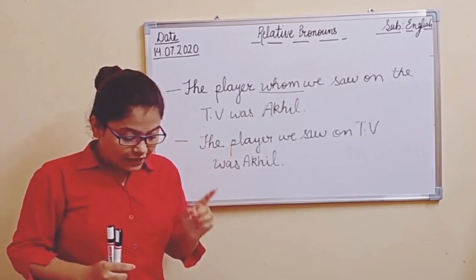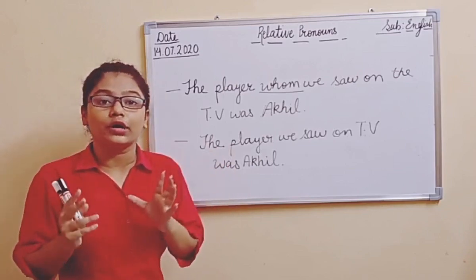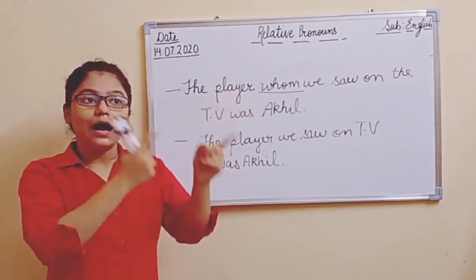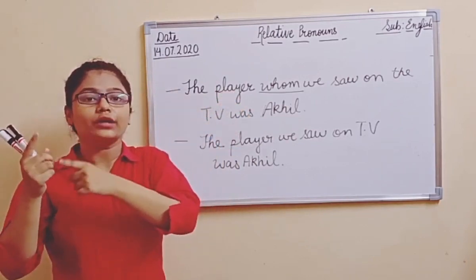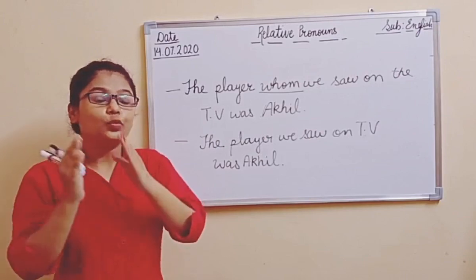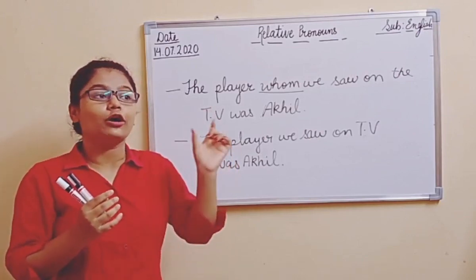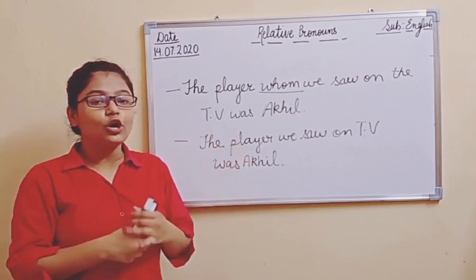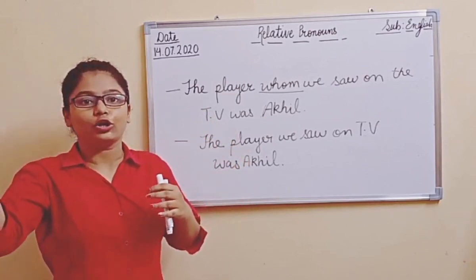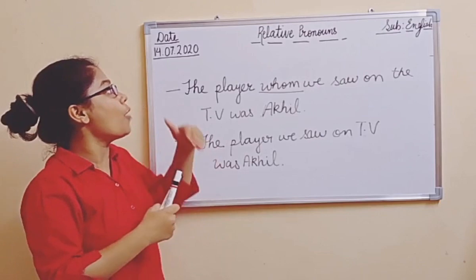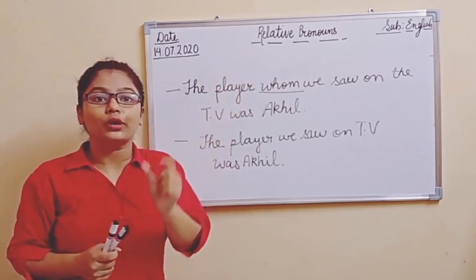The cup that Viru bought is broken. What is the sentence? The cup that Viru brought is broken, right? So we are here talking about the cup, the object of the verb. So instead of using that, we can omit that also. At that time, we are omitting the relative pronoun that.